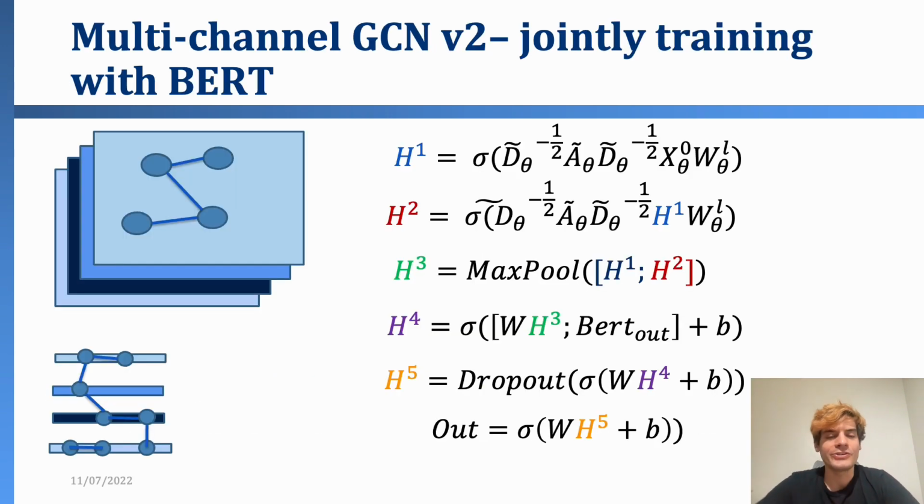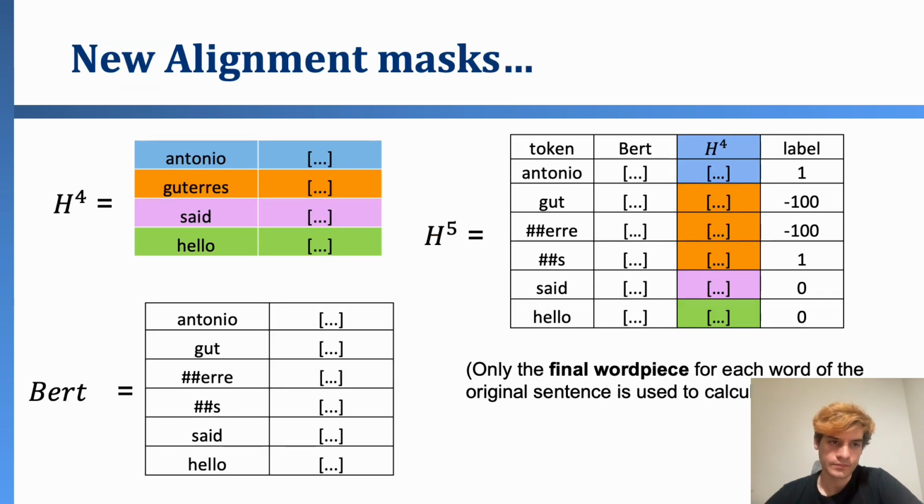So we create a version 2 of our model where we jointly train with BERT. We still calculate this pooled representation of first and second order relationships on the graph, and then we concatenate that representation with BERT, pass it through a few linear transformations, and that's our final output.